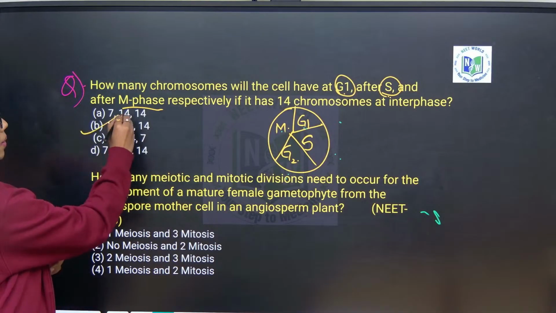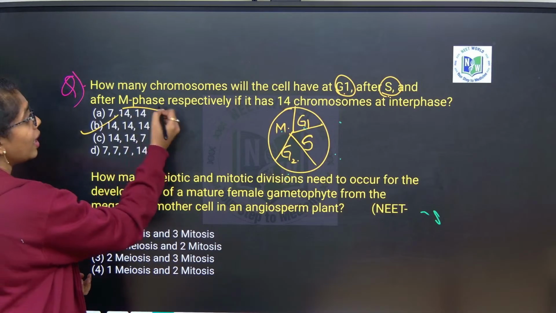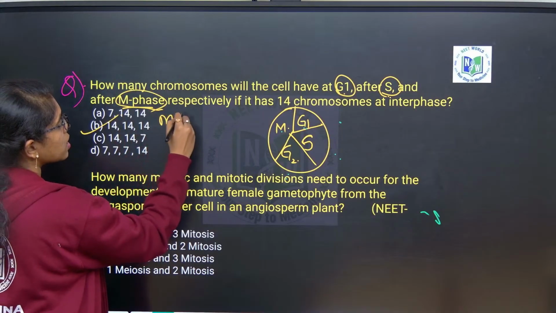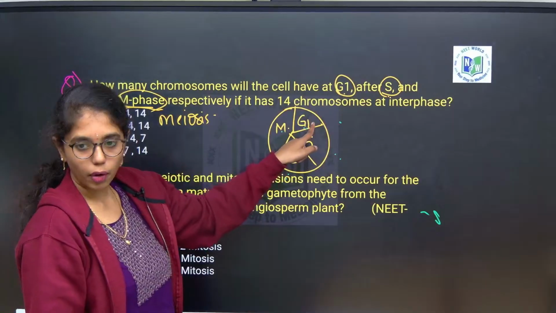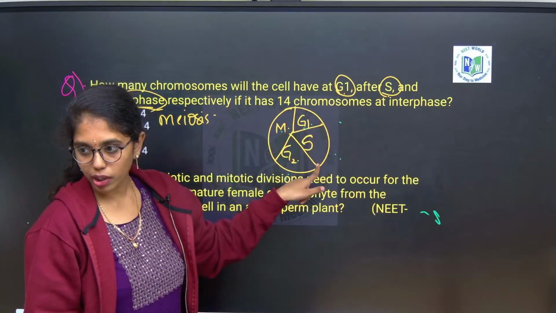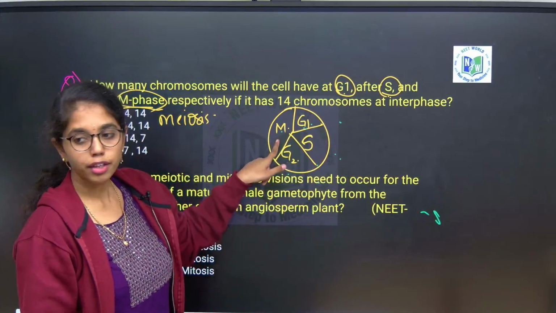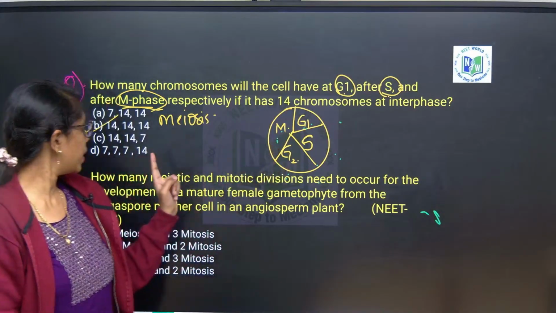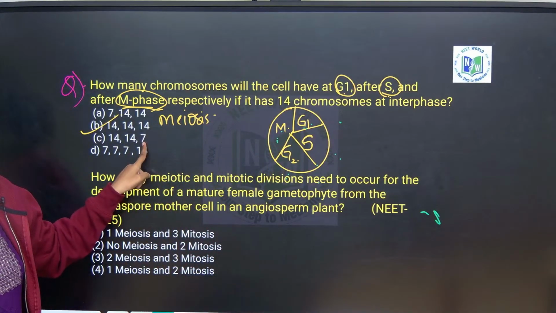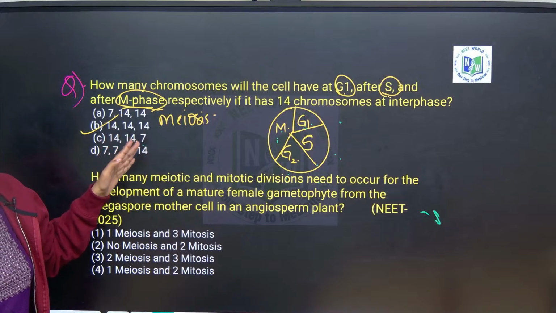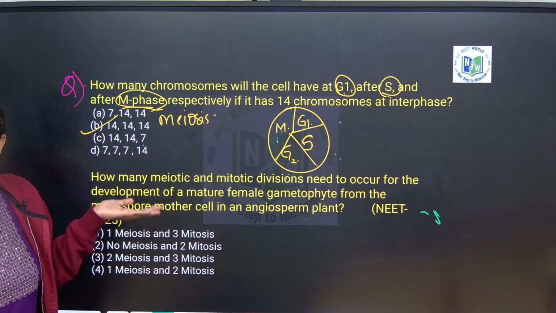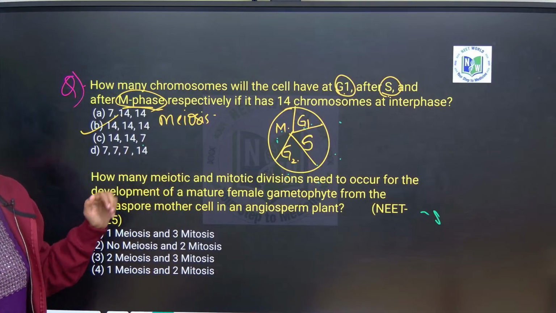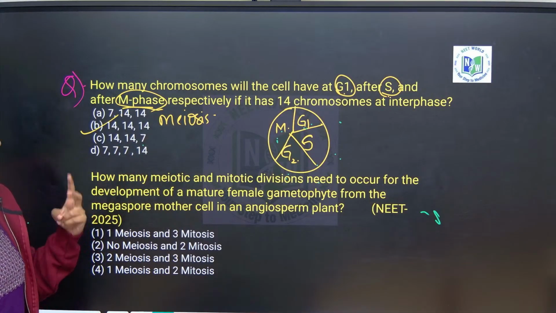Option B. If here he is specifically asking you about meiosis, in G1 phase it is 14, in S phase it will be 14, but at the end of M phase of meiosis it will be 7. Reduction in chromosome number happens. It is very simple, no?